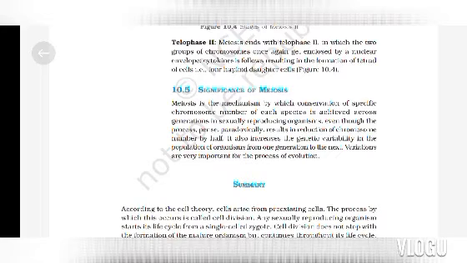Significance of meiosis. Meiosis is the mechanism by which conservation of a specific chromosome number of each species is achieved across generations in sexually reproducing organisms, even though the process, paradoxically, results in reduction of chromosome number by half. It also increases the genetic variability in the population of organisms from one generation to the next. Variations are very important for the process of evolution.